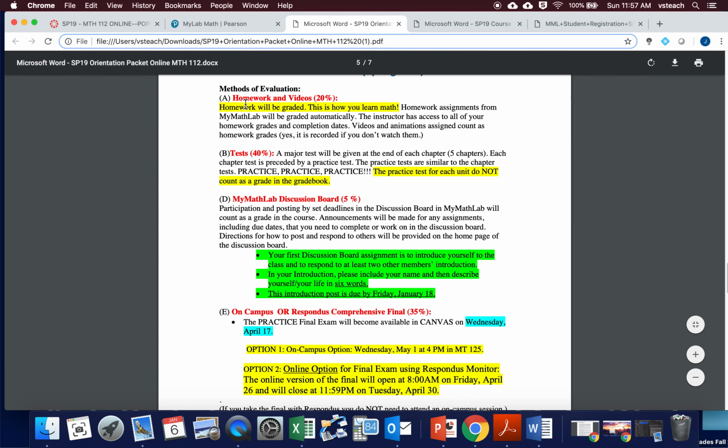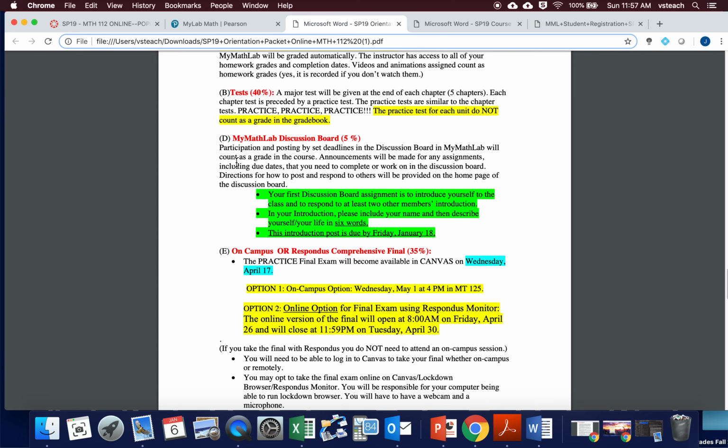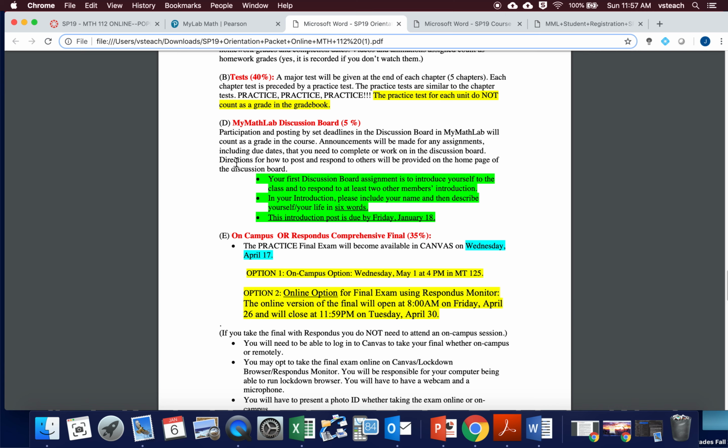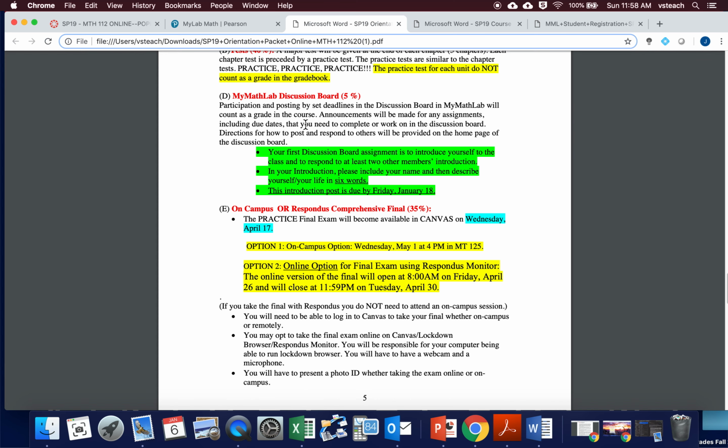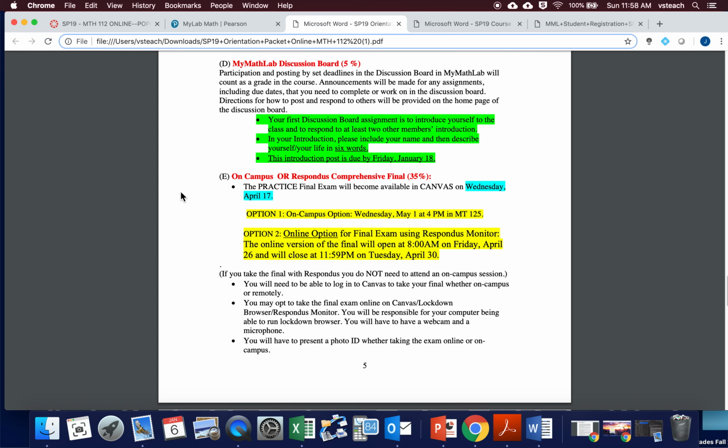Here's how the grading will be broken down. Homework and videos, 20%. Homework is graded. Tests count for 40%. There are 5 major units in the class, so each test counts approximately 8%. There is a practice test for every one of those. We'll talk about that. The discussion board throughout the course will count 5%. Your first introduction post is due by Friday, January 18th. Again, that discussion is in MyMathLab, not Canvas.